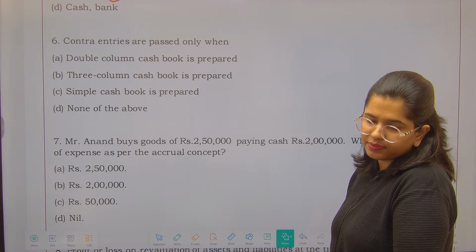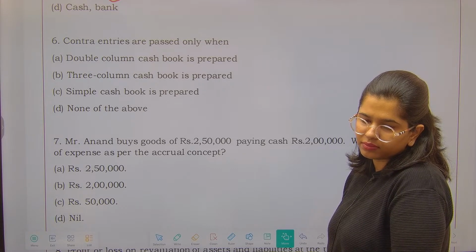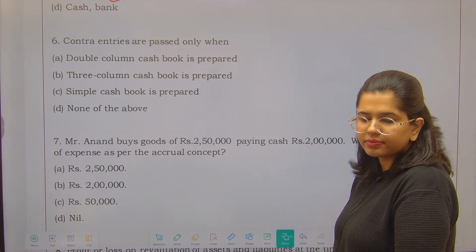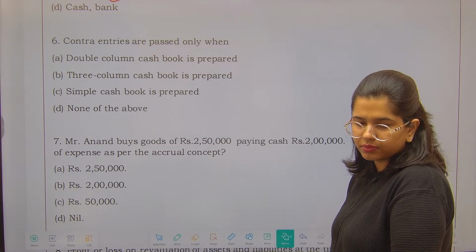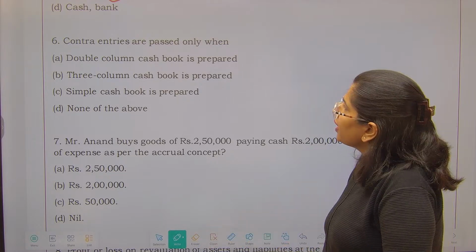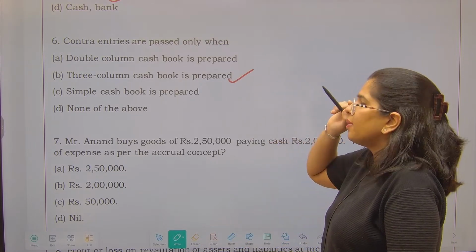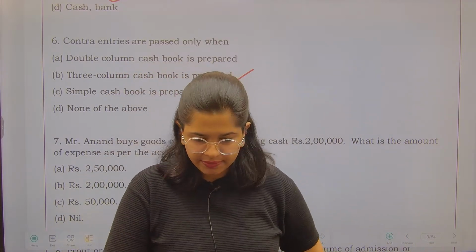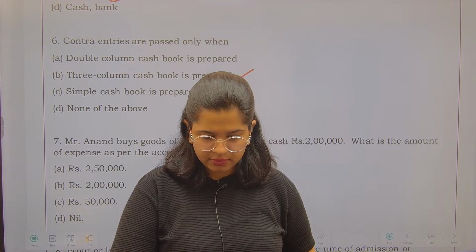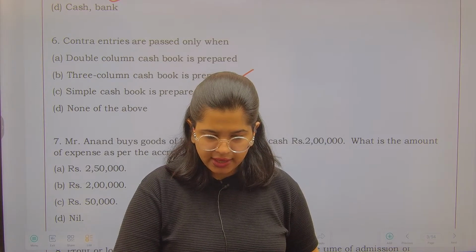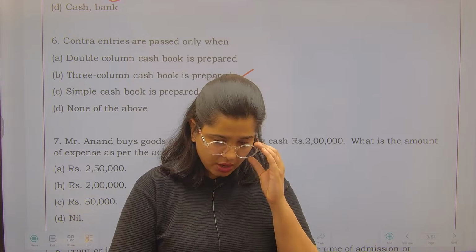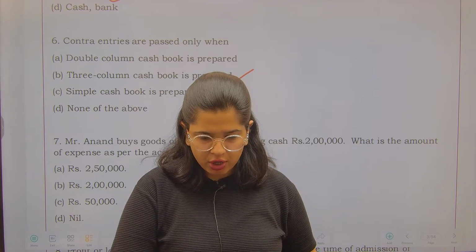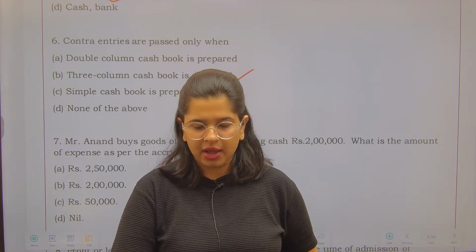बताइए. कौन से केस में? Okay, great. So in the 3-column cash book, this is the answer. In the 3-column cash book, 3 columns किस चीज के लिए होते हैं? In a 3-column cash book, 3 columns depict what? Cash, bank and discount, right?